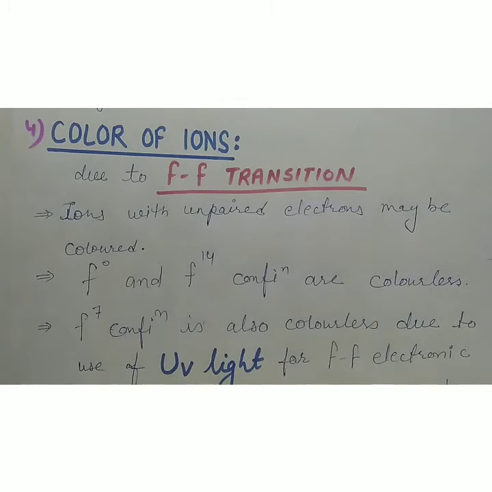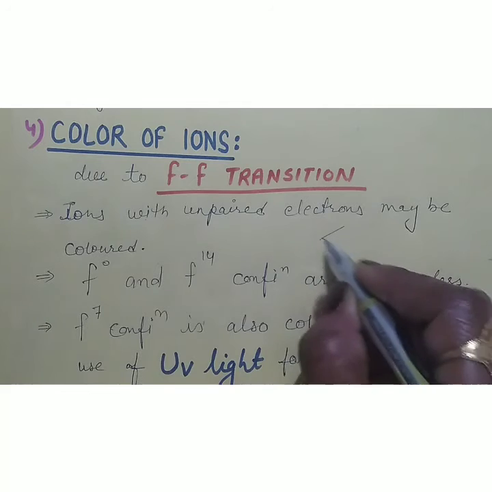Next property, color of ions, just the same as lanthanoids, due to f-f transition. As you know, f-f transition means when a ligand or any anion comes to make a bond to a positive cation, the f orbitals are split into low energy f orbitals and high energy f orbitals.